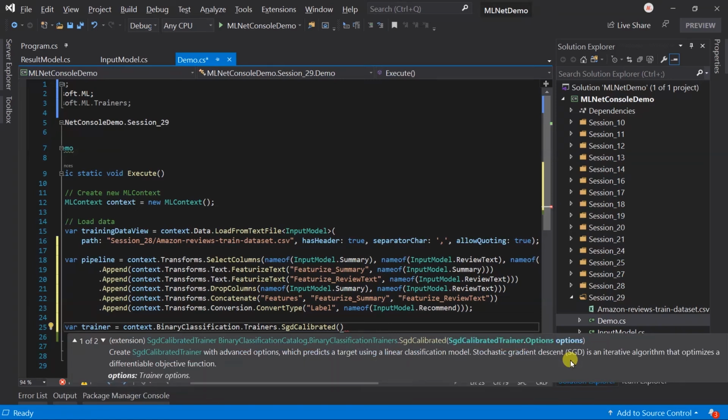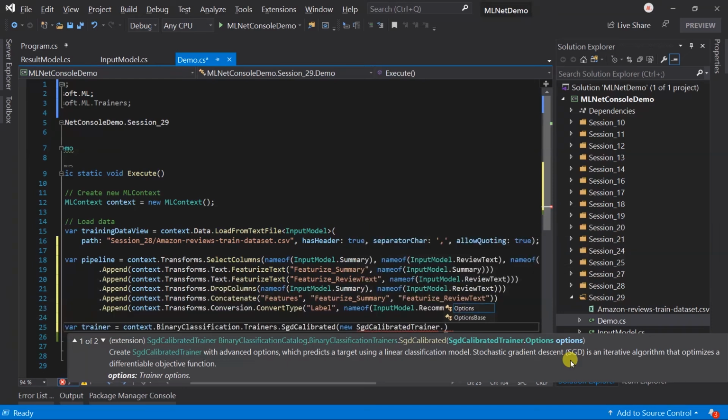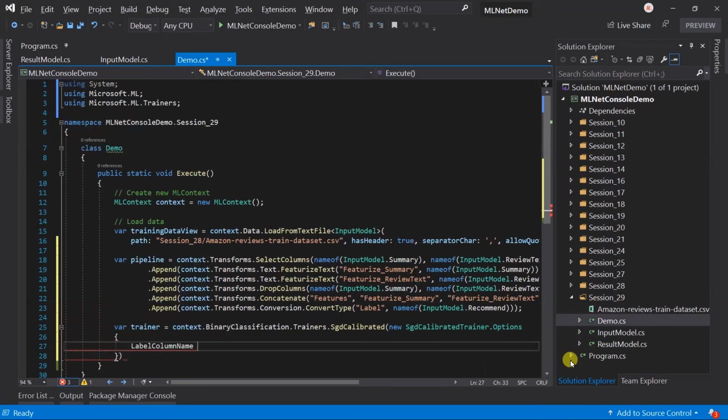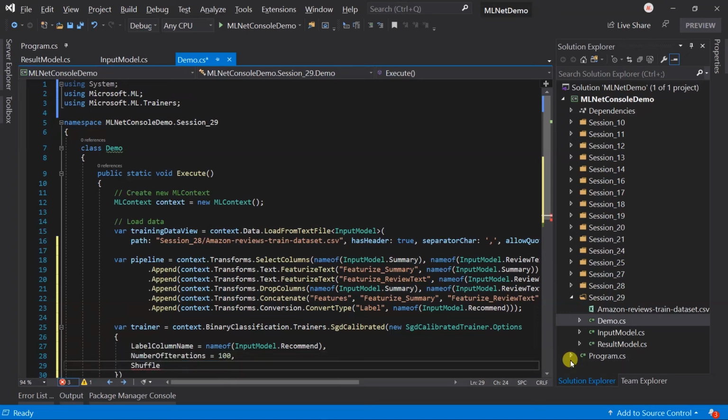Now I'm going to create an instance of the options for the SGD calibrated trainer. The label column name will be recommended, which we have created. The number of iterations will be 100. We want to shuffle the data, so pass true.